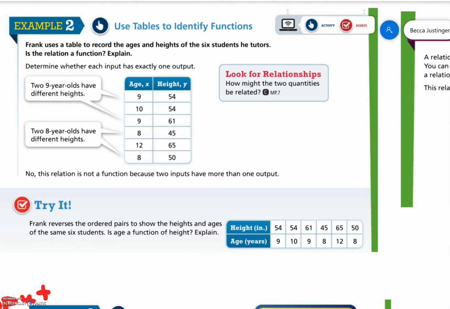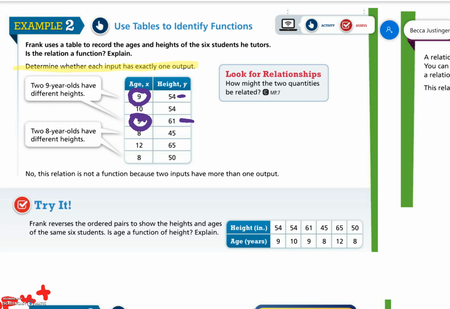Example 2. Use tables to identify functions. Frank uses a table to record the ages and heights of 6 students he tutors. Is the relation a function? Explain. So you have to determine whether each input has exactly one output. If we look at the X values, those are our inputs. I can see that there's a 9 and a 9. That is the same input, but the outputs are 54 and 61.